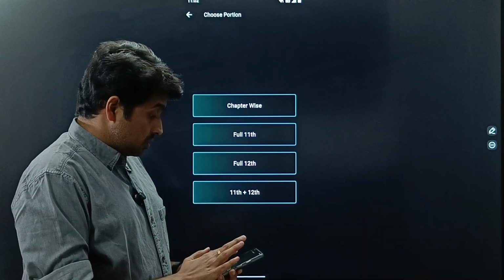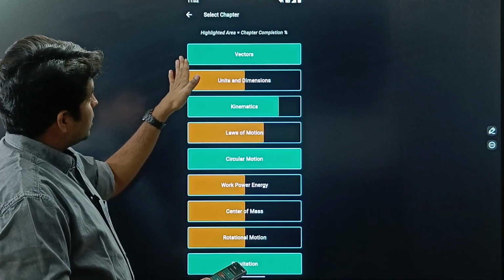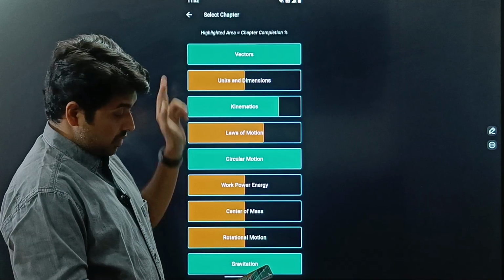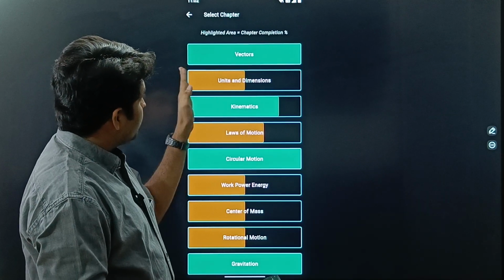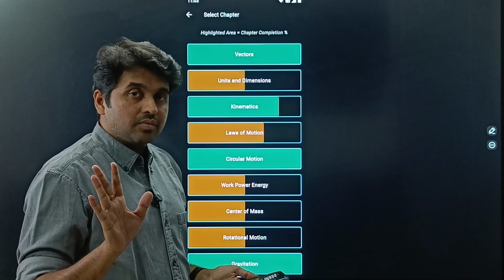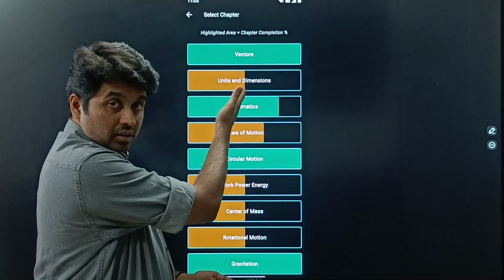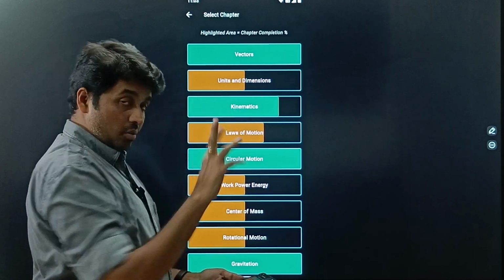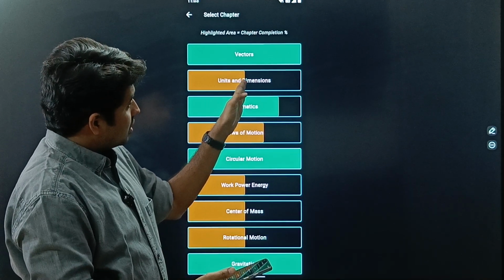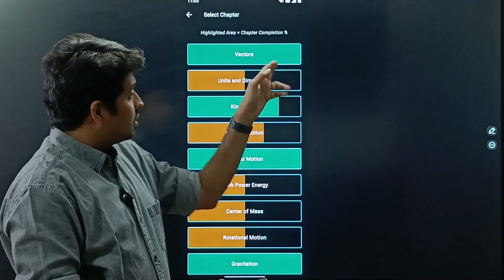Another thing is, in this play solo, that means offline revision, see, in vectors you have completed everything, so that is why there is this green thing here. Let us say units and dimensions, you have completed only this much. So suppose in units and dimensions there are say 30 formulas. Okay, so if there are 30 formulas, you have completed, let us say 15. So it will show like this. The formulas do not repeat again. After I play a game, all the formulas are completed, this becomes green. That means you have completed all the formulas.